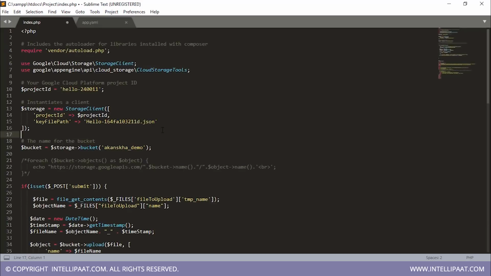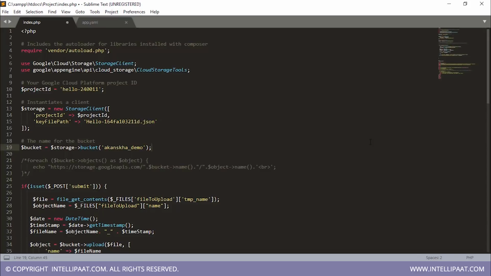Going back to the PHP file, once you're done including all the necessary files like the service account key and your bucket name, your application will be able to upload images in your storage bucket. You can test it by running it on your local machine using XAMPP like I did in the very beginning of this hands-on. Once your application is up and running, you'll be ready to upload your application onto the cloud. Moving on, let me show you how to do that.